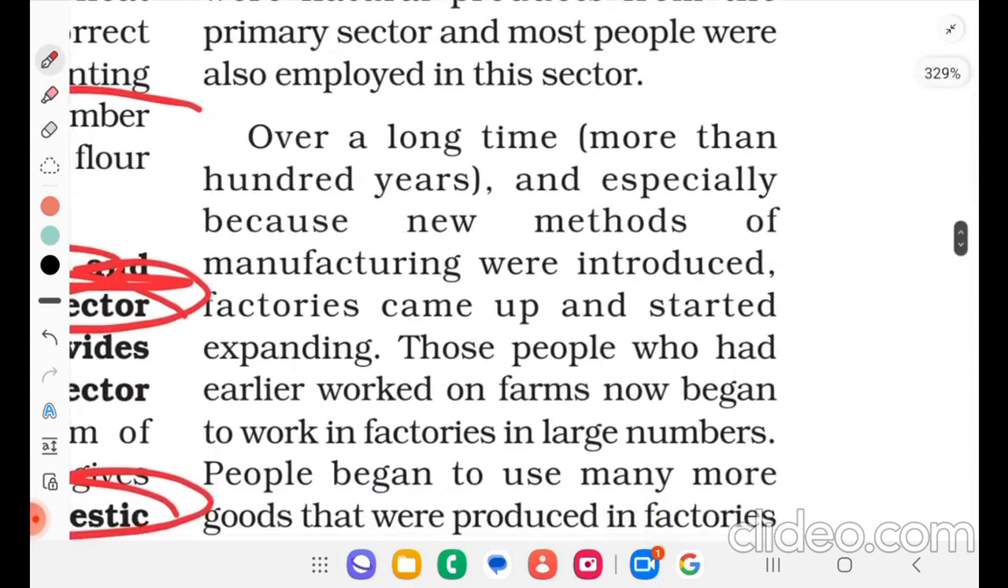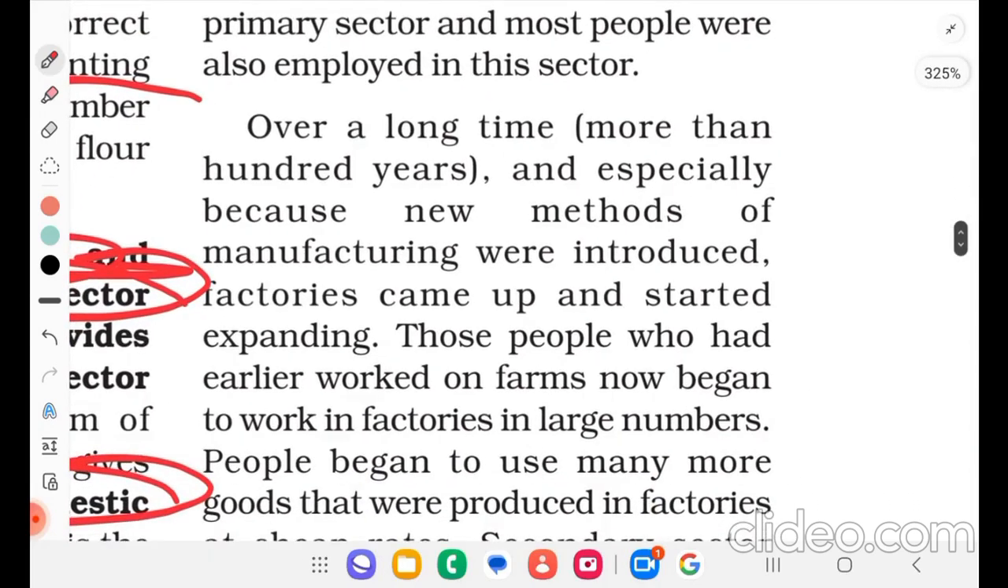Over a long time, more than 100 years, and especially because new methods of manufacturing were introduced, factories came up and started expanding. Those people who had earlier worked on farms now began to work in factories in large numbers.